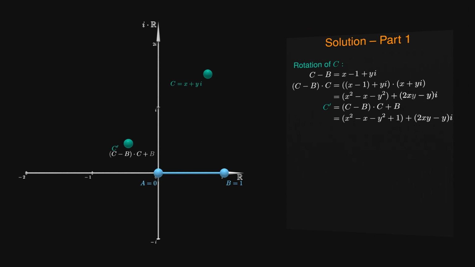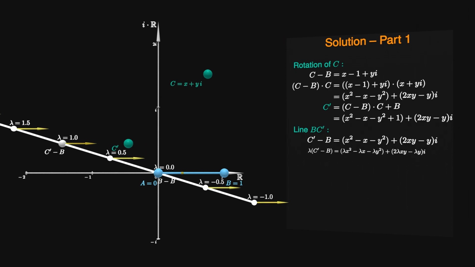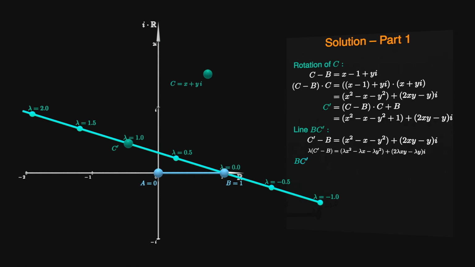We have finally found an expression for C', but we only care about the line going through B and C'. Any scaling happening during multiplication didn't matter to us, because the result is still the same line. Now let's calculate its expression. First, subtract B from the points B and C'. This again shifts B to the origin and C' to the following point. Second, multiply it by the parameter lambda to describe the line. And finally, shift the result back by adding B to it.